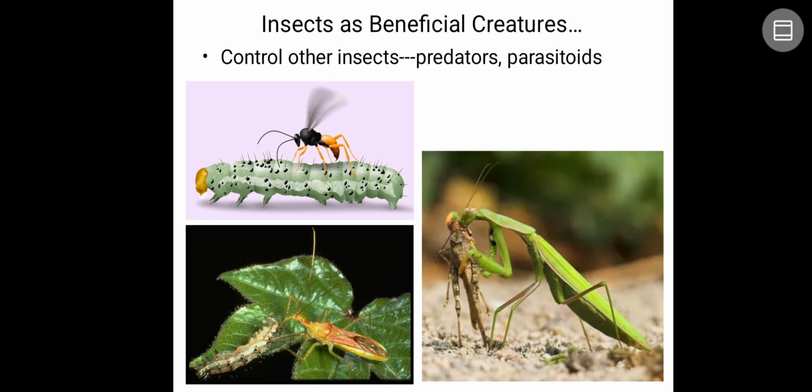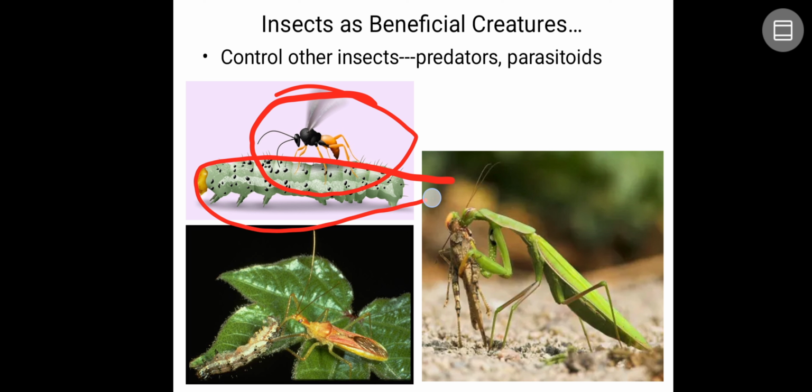Insects as predators and parasites. Predators, take the example of the praying mantis or the ladybird beetle, directly devour the insect. But a parasite, in the adult stage, as you can see in the picture, lays eggs on any one stage of an insect: it may be egg, larva, or pupa. When the grub emerges from the egg, it feeds on the internal content of the larva. It goes for pupation inside itself, but before emerging as an adult, it kills the larva and comes out of it.